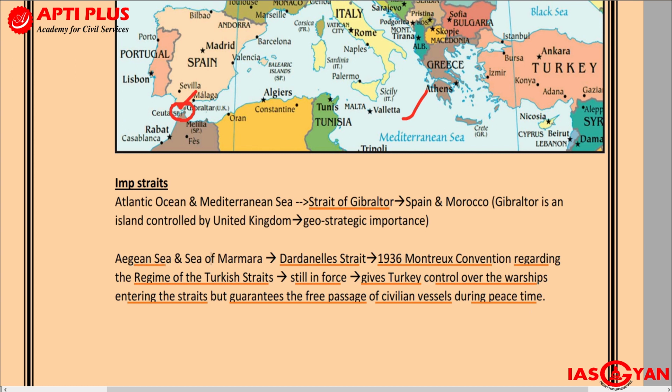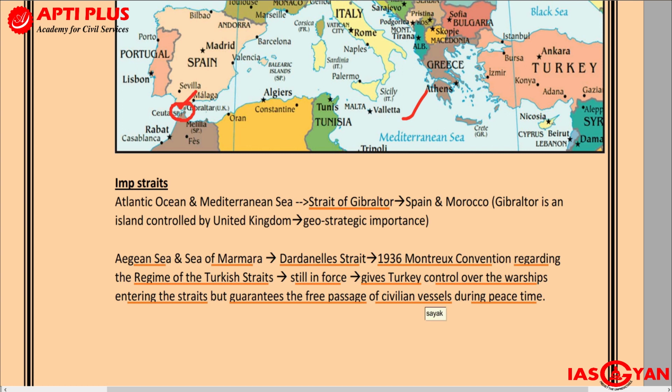Aegean Sea and the Sea of Marmara, they are connected through the Dardanelles Strait, and what we get to see is this. Over here it is Turkey which has control over the Dardanelles Strait.